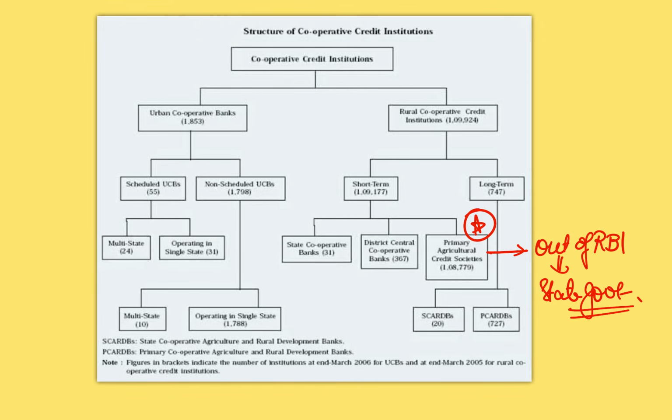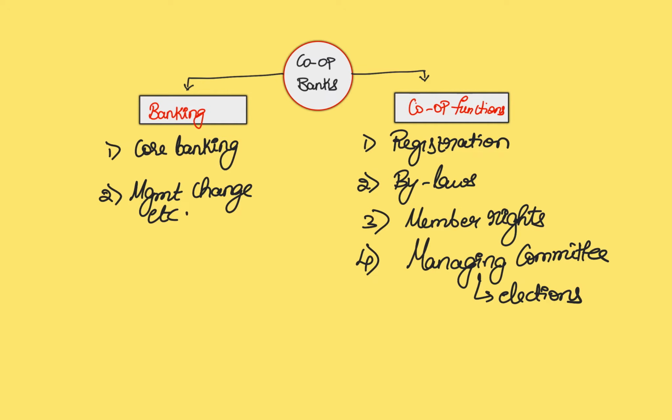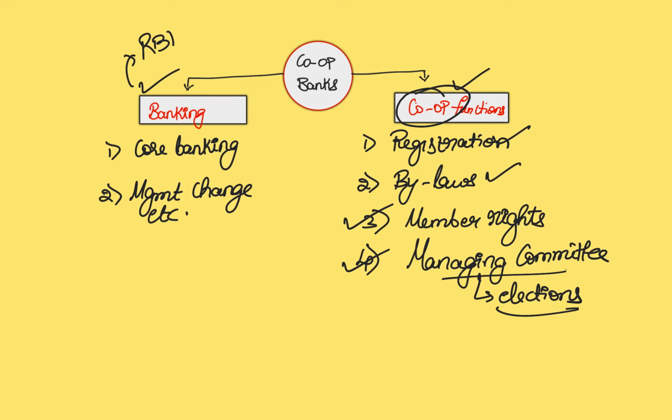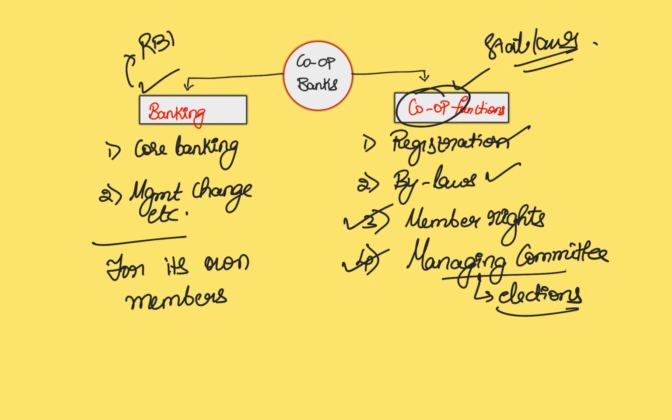Please remember this point. So when we're talking about the regulation of cooperative banks, two different functions are visible. On one hand, we have the banking where RBI is regulating, and on the other end, we have the day-to-day administrative functions based on the principle of cooperation. So the registration, the bylaws which regulate the functioning of these cooperative societies, what are the rights of the members, the elections to the managing committee, and the methodology, everything is decided by the state governments under state laws. So this is the dual regulation associated with the idea of cooperative banking.